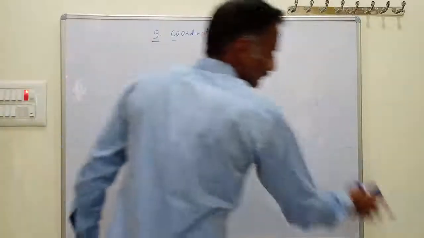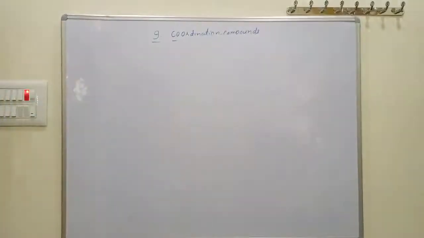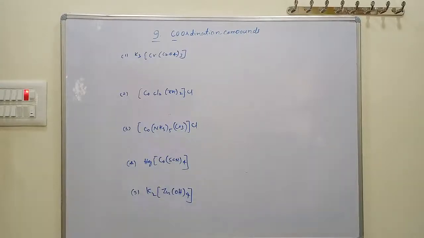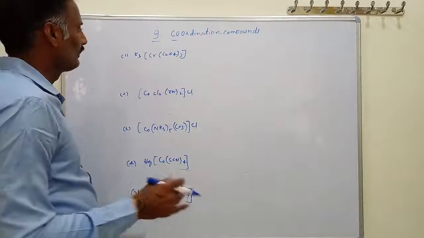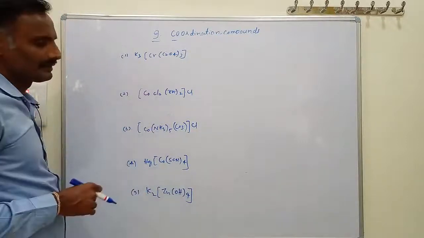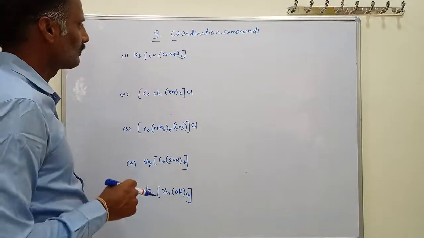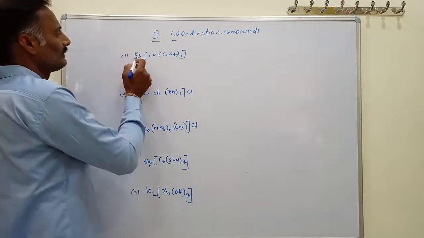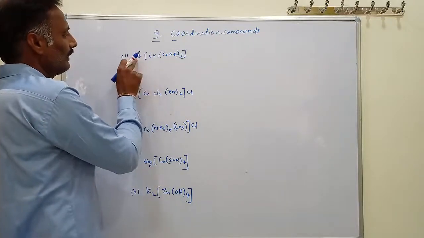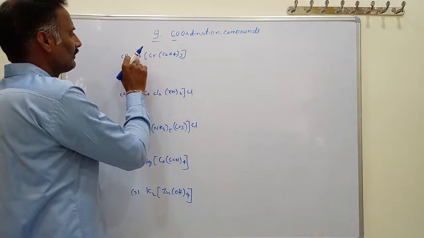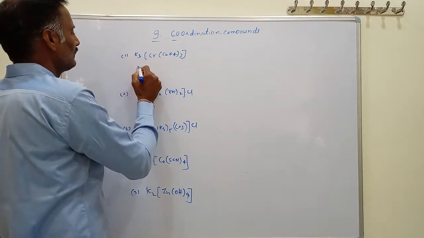Then after this, similarly, here we are giving IUPAC names of the different types of compounds. This is practicing IUPAC names of compounds. This one, the first one, is called the cation. This is called the anion. The cation is called potassium here.